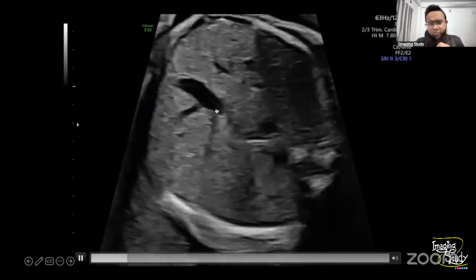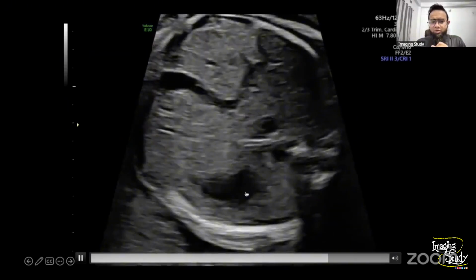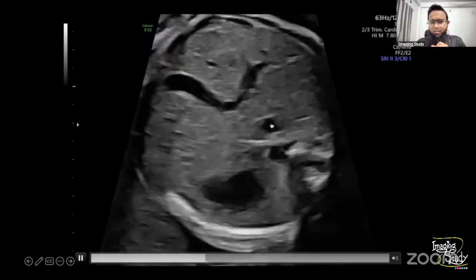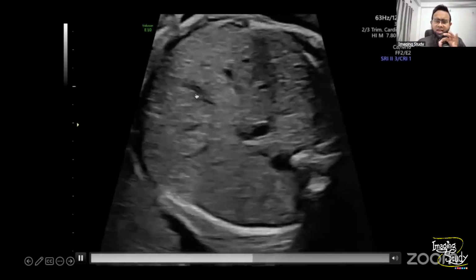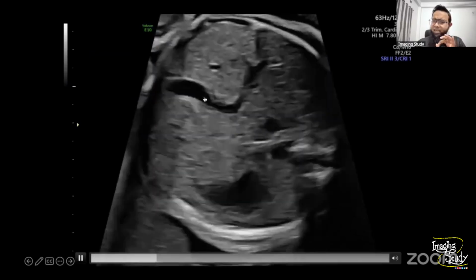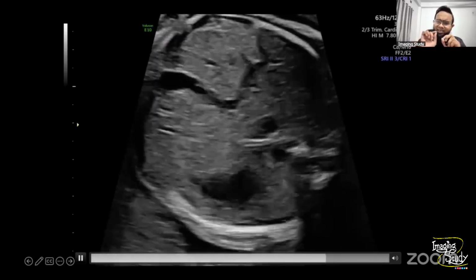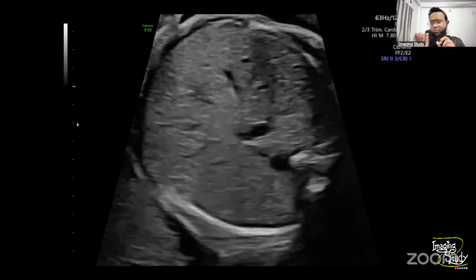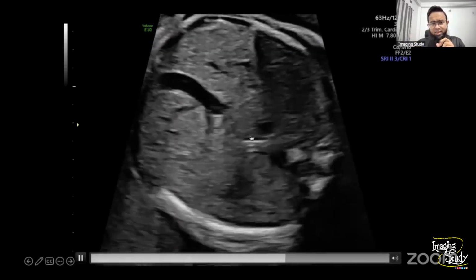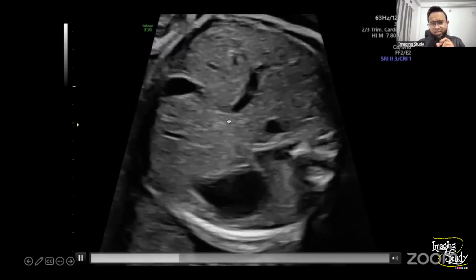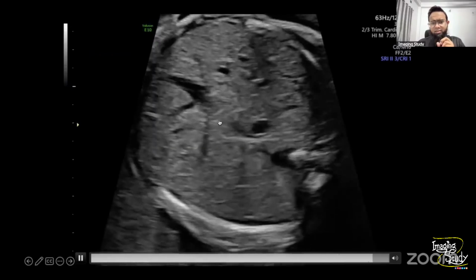This is the abdominal aorta, this is the stomach, and this structure is the inferior vena cava. The inferior vena cava and the umbilical vein are connected through a tiny channel called the ductus venosus. So you see a tiny anechoic bridging here. This is the ductus venosus.